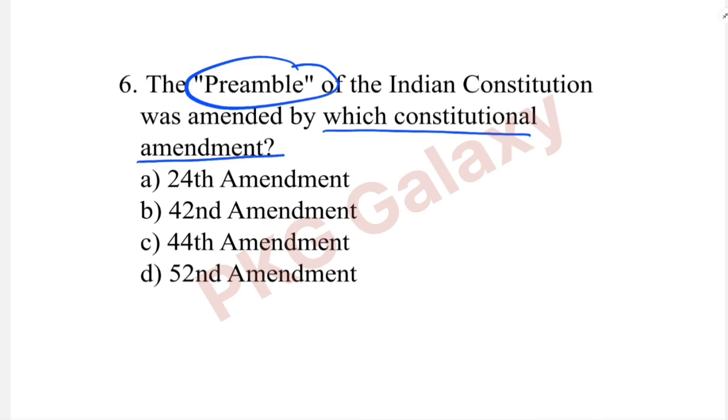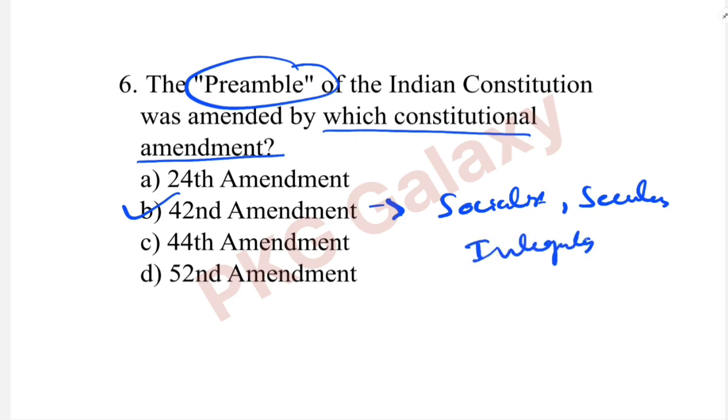The correct answer is option B, 42nd Amendment. Socialist, secular and integrity has been added through this amendment to the preamble of our constitution.